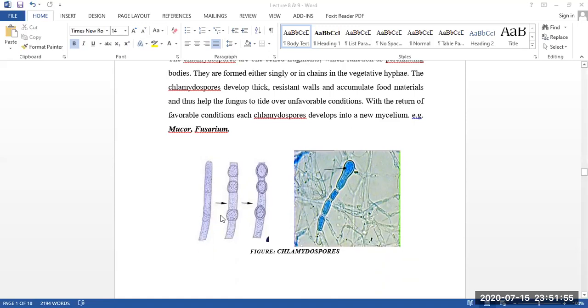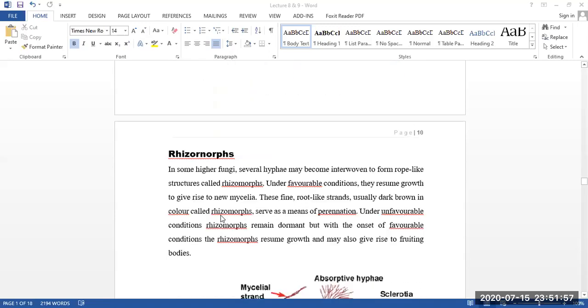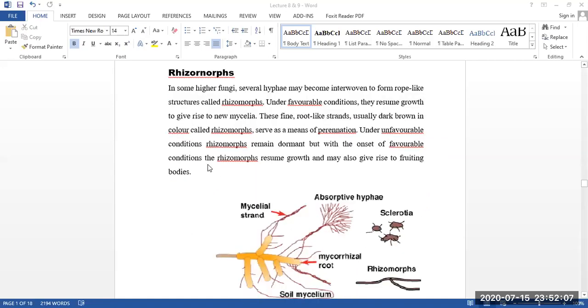So it is called the chlamydospores. Then our sixth one is called the rhizomes. So what kind of reproduction is that? In this kind of reproduction, several hyphae may become interwoven to form rope-like structures called rhizomes. That means some hyphae are intertwined together and form a rope-like structure, attached together.